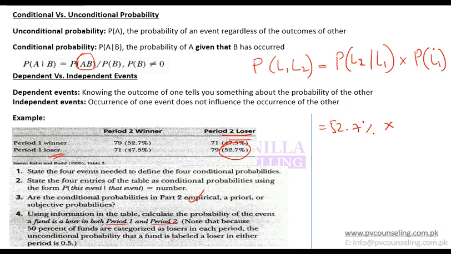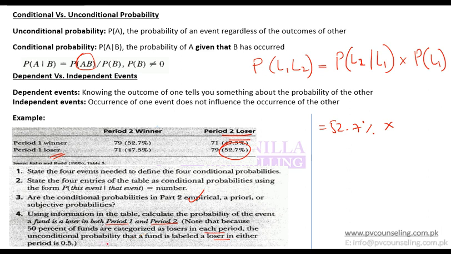How do I get it? This is an unconditional probability, and unconditional is not given here. So I look for more information. It says that because 50% of funds are categorized as losers in each period, the unconditional probability that a fund is labeled as a loser is 0.5.